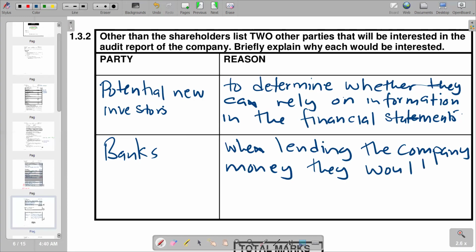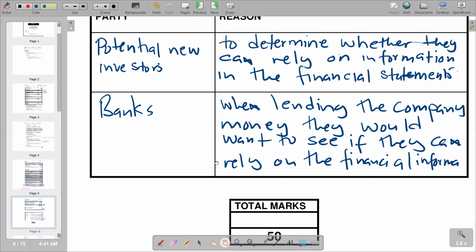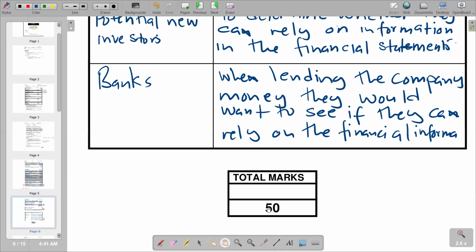they would want to see if they can rely on the financial information. So in the financial information. So basically, that's what we have in terms of the parties that might be interested to know about the audit report in terms of the opinion that has been given. So we see that our question is 50 marks. So this is exactly what we have in terms of our question one on this question paper.